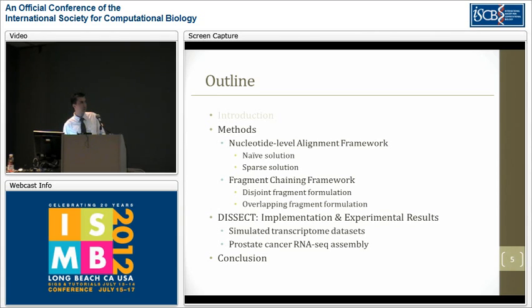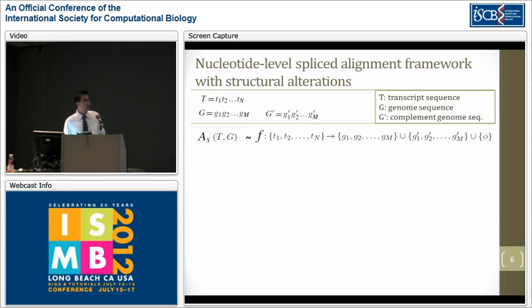In the remainder of this talk, I will first talk about our two frameworks. One of them would be a high-resolution nucleotide level alignment framework. The other one would try to make things a bit faster by reducing the resolution a bit in a fragment chaining framework. And finally, I will describe some practical considerations that we thought about for implementing Dissect and give you some experimental results from our tool.